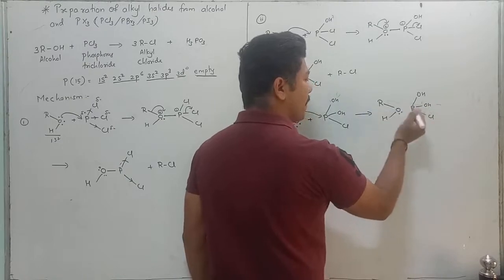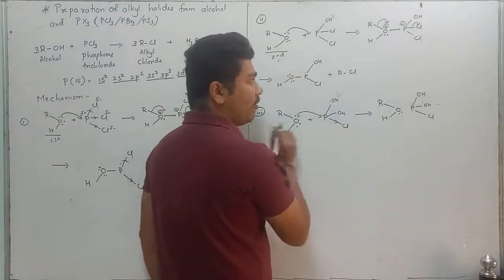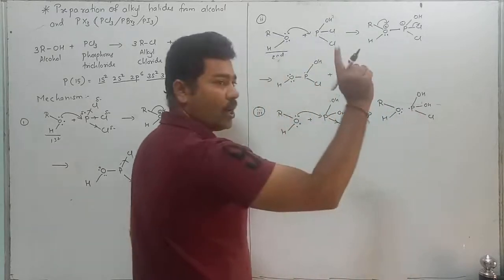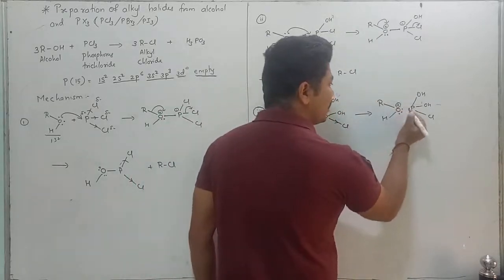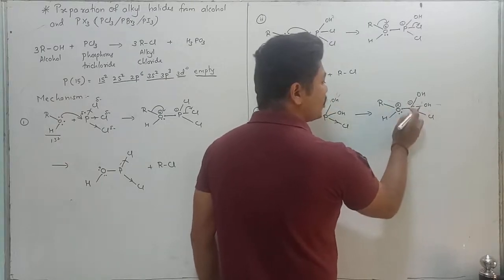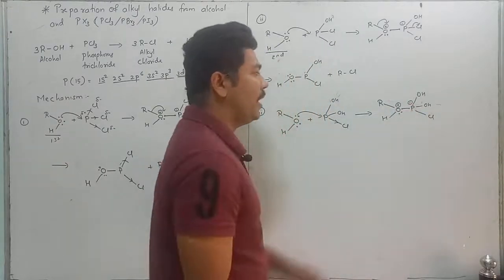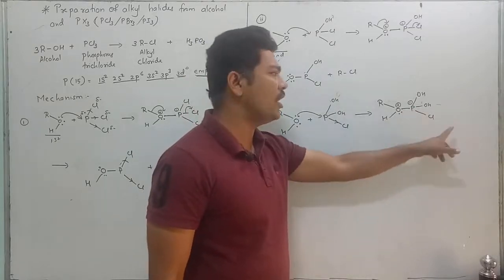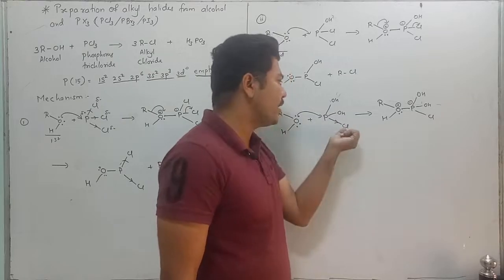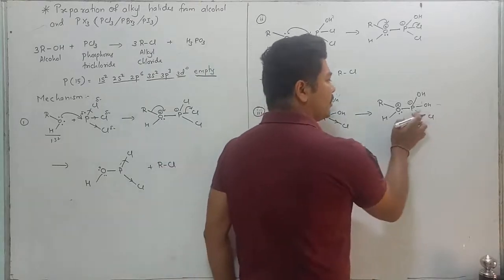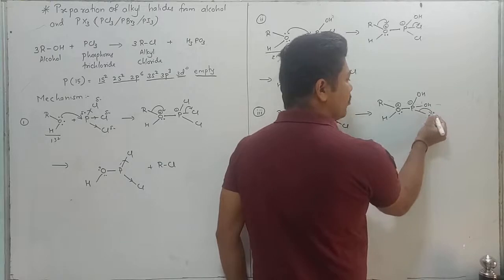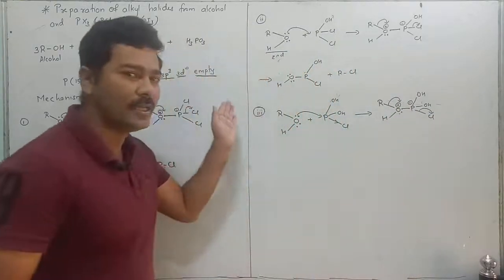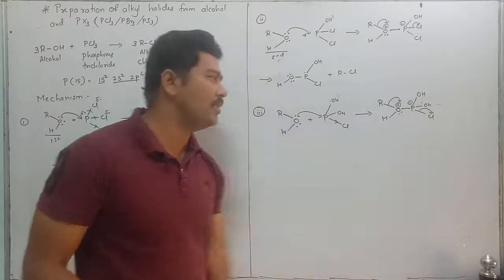Cl. Okay, Cl has more electronegativity, as we know. Oxygen donates electron. How many electrons? 1. Therefore, it carries a positive charge. Phosphorus carries a negative charge. Now, phosphorus donates this electron. Since it has become electron rich, it will donate the electron. Negative charge means electron rich. It will donate the electron. To whom? Which is attracting. Who is attracting? Cl. That means this electron is donated to Cl and oxygen will attract from R, as we have known over here, that is CH3 alkyl group. Electron movement is in this manner.